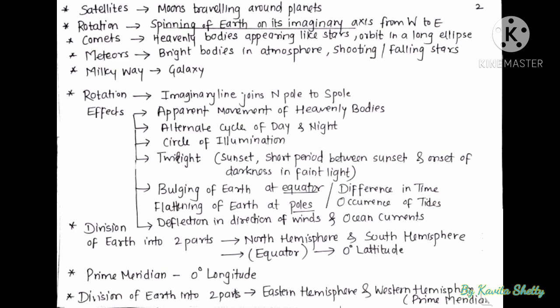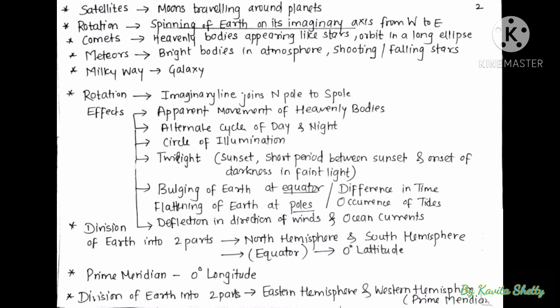As we know, rotation is spinning of Earth on its imaginary axis from west to east. This imaginary line joins North Pole to South Pole. Effects of rotation are apparent movement of heavenly bodies, alternate cycle of day and night, circle of illumination, twilight. Twilight means it is a short period between sunlight and onset of darkness in faint light.